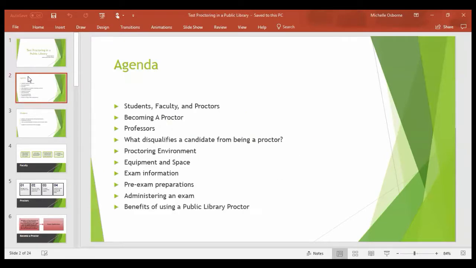The agenda for today, we're going to talk about students, faculty, and proctors, becoming a proctor, professors, the requirements, what disqualifies a candidate from being a proctor, the proctoring environment, equipment and its space, exam information, pre-exam preparations, administering an exam, and the benefits of using a public library proctor.